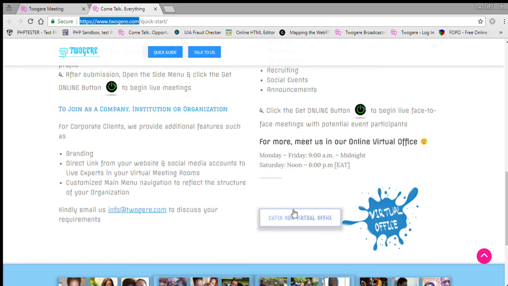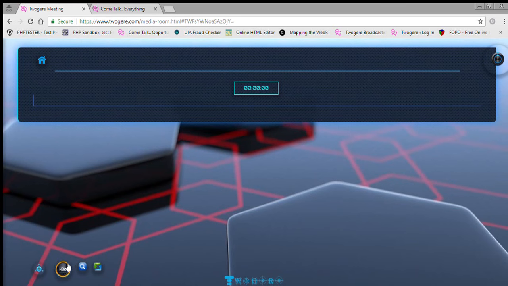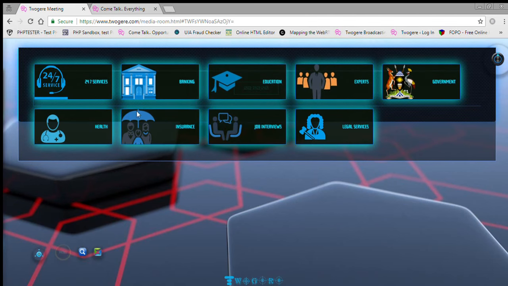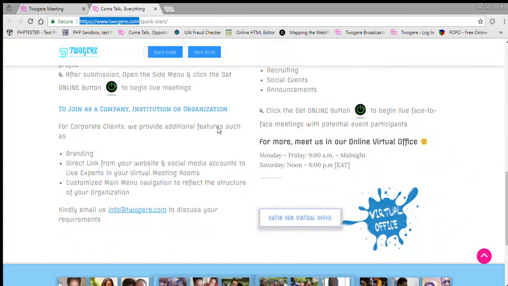When your clients click that button on your site, the virtual room automatically loads and pulls down the profiles of your own experts directly. So a client doesn't have to come to Twogere and then go through the menu and start figuring out where your experts are. This is just a one stop.